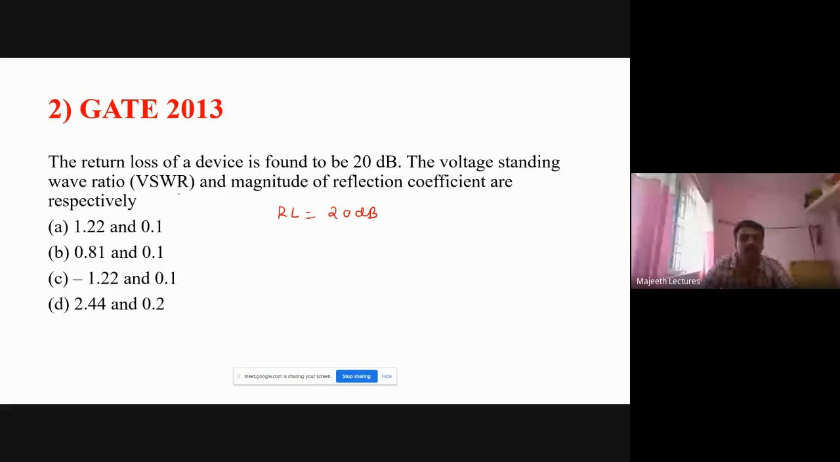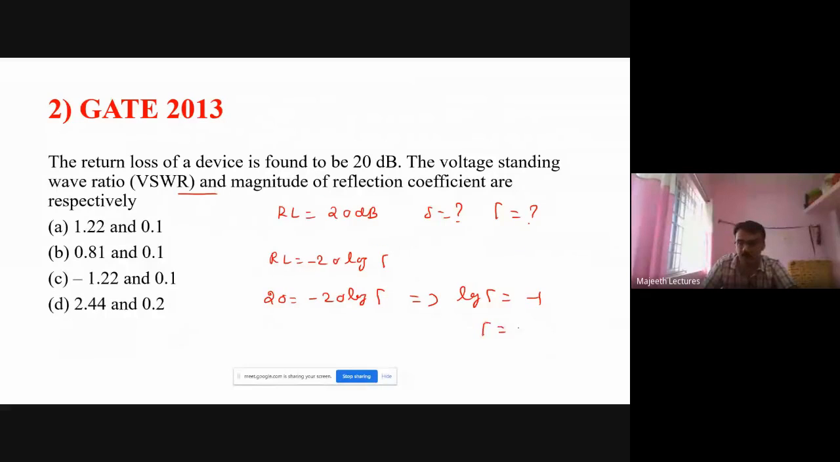The VSWR and magnitude of reflection coefficient. They ask what is S value, what is gamma value, right? Just now only I told what is return loss formula. Return loss is equal to 20 log gamma, right? So return loss is equal to 20. It is a loss, so you put minus. So 20 is equal to minus 20 log of gamma. This implies log gamma is equal to minus 1. This is gamma is equal to 0.1. So reflection coefficient is 0.1.